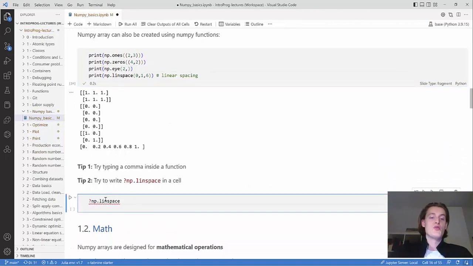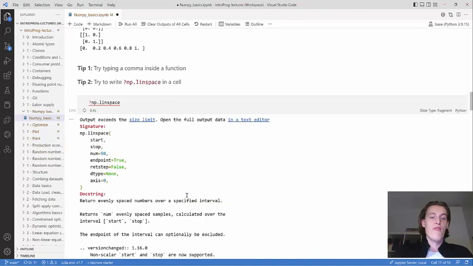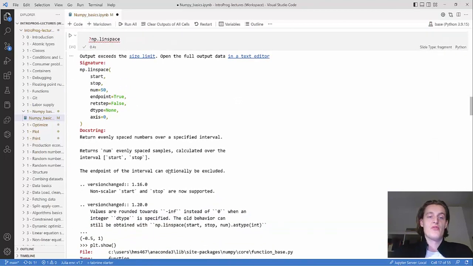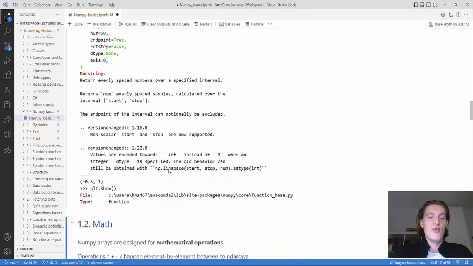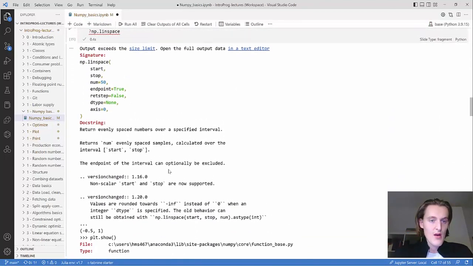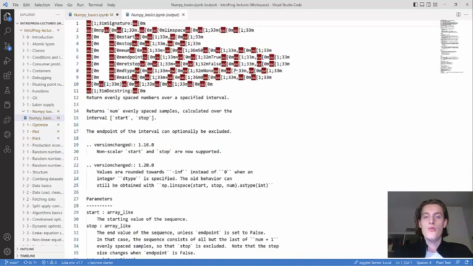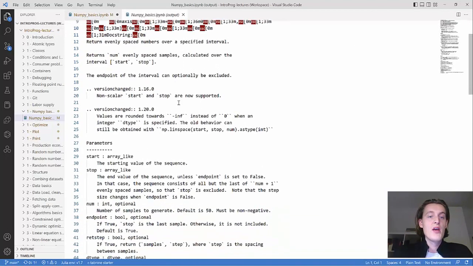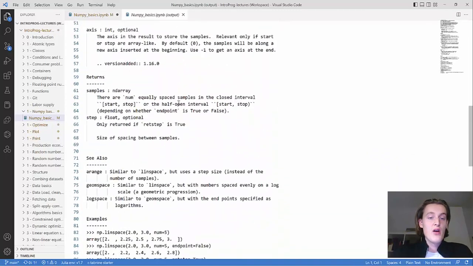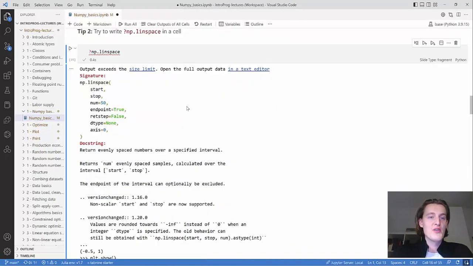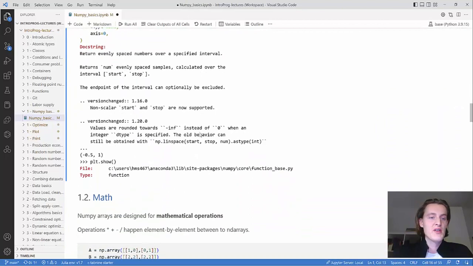Another way to do it is to write a question mark before the function, and then you will get the same information, but printed out. Sometimes you might need to open it in a text editor if it's a lot of output, which it usually is for these kinds of functions.